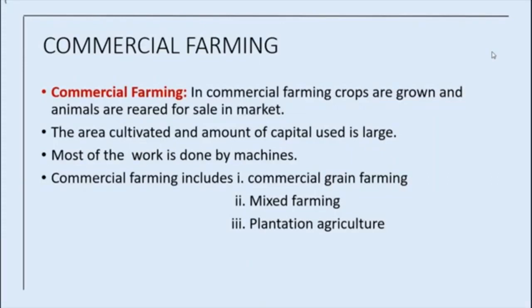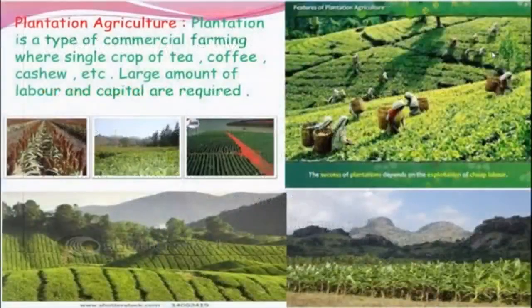Okay, so this commercial farming includes commercial grain farming, mixed farming and plantation agriculture. Now we are going to see about plantation agriculture. Commercial grain farming and mixed farming is to cultivate grains, food crops, everything. Okay, so now we are going to see about plantation agriculture. Plantation is also a type of commercial farming.